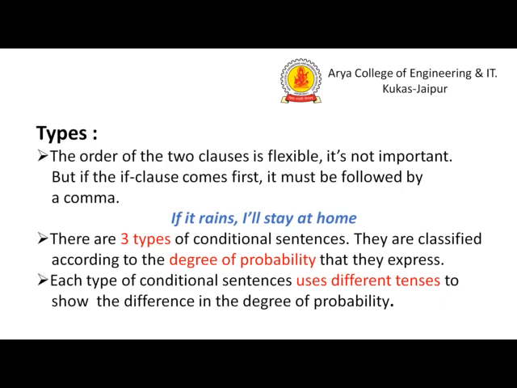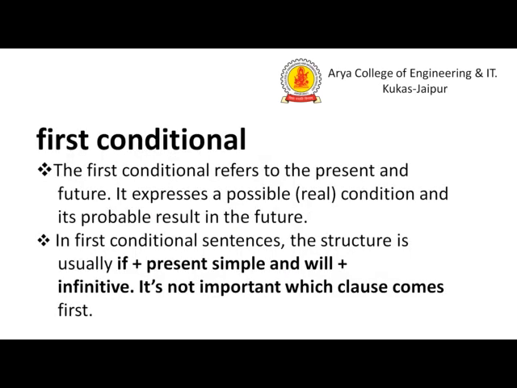The first condition refers to the present and the future. It expresses a possible condition and its probable result in the future.